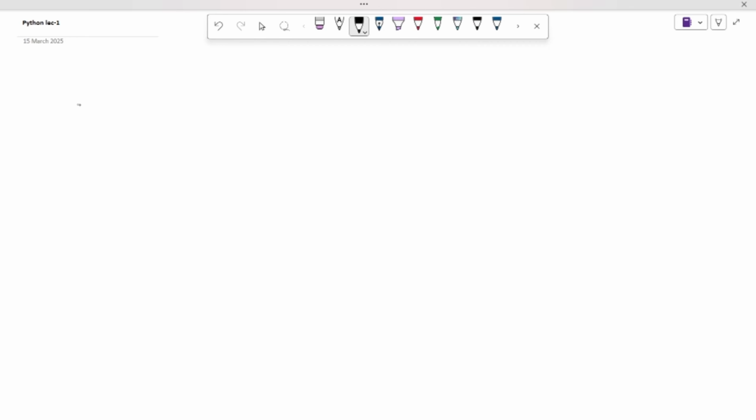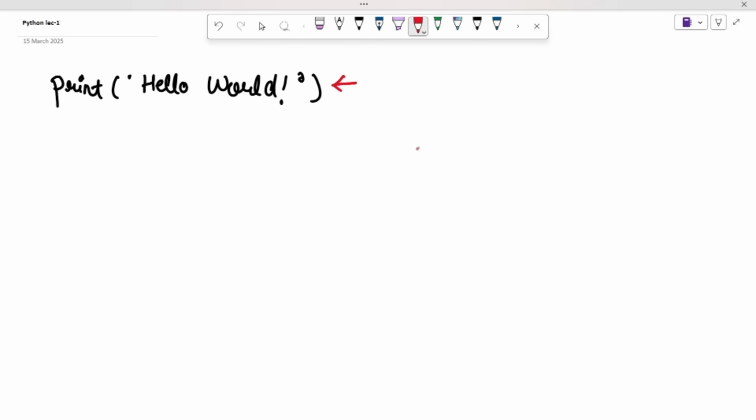We just need to write print hello world. It's that simple. Here we use the print command, and with the print command it is mandatory to use parentheses. If we forget to put them, it will return a syntax error. Let's try it out in our VS Code.